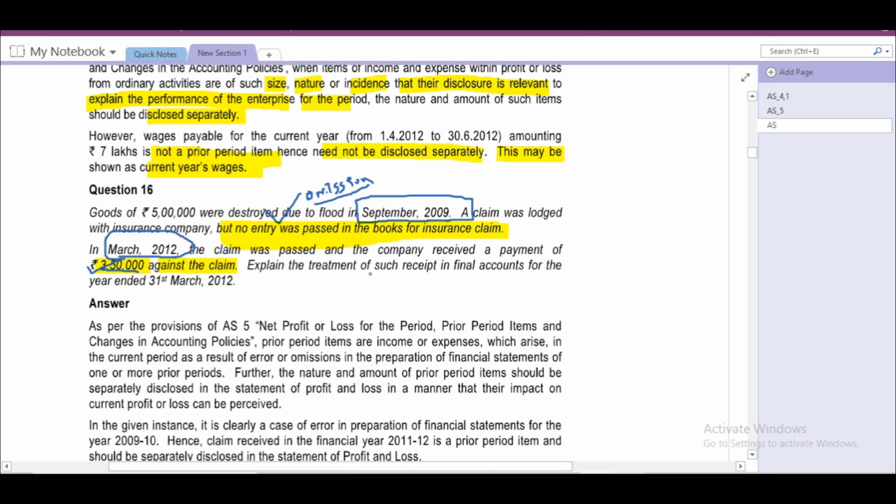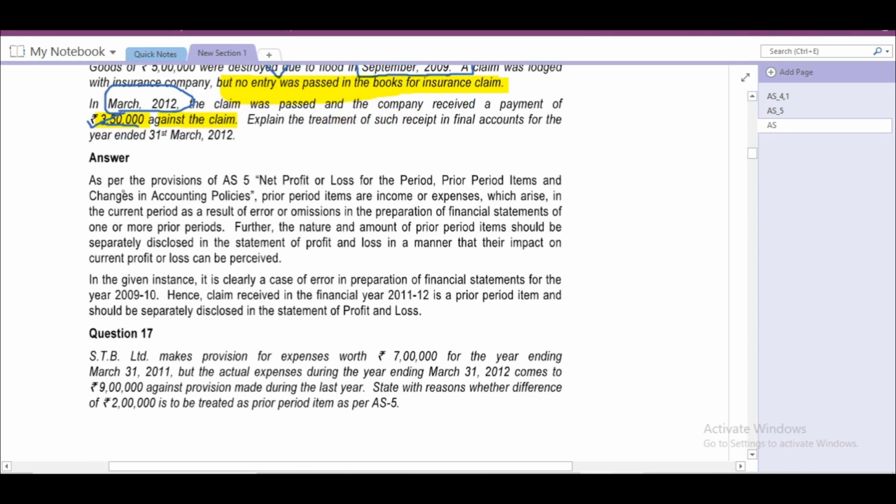The nature and amount of prior period items should be disclosed separately. We'll see what is there in the answer. As per provisions of AS5, net profit or loss for the period, prior period items and change in accounting policies. Prior period items are incomes or expenses which arise in the current period as a result of errors or omissions in the preparation of financial statements of one or more prior periods. Further, the nature and amount of prior period items should be disclosed separately in the statement of profit and loss in a manner that their impact on current profit or loss can be perceived.